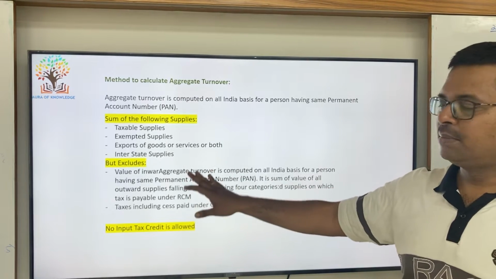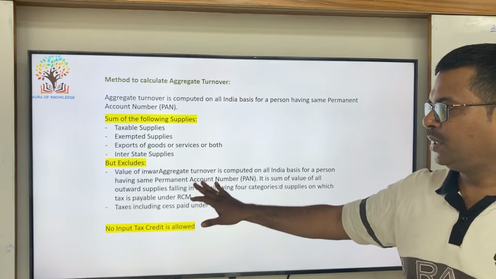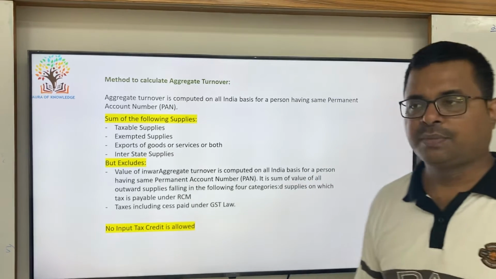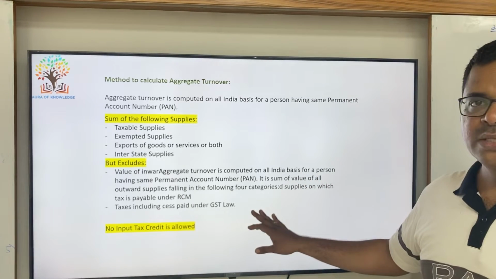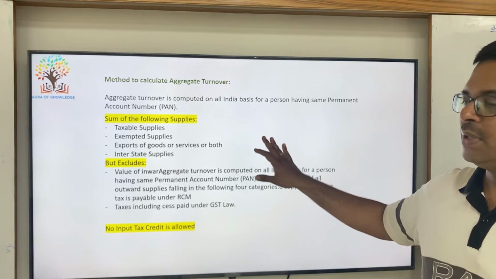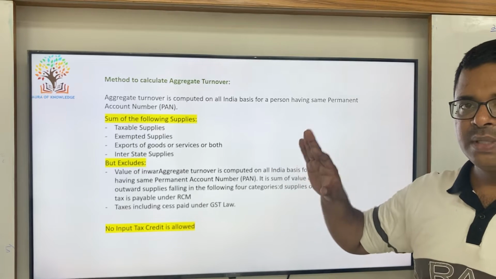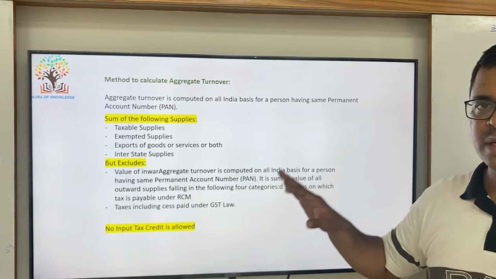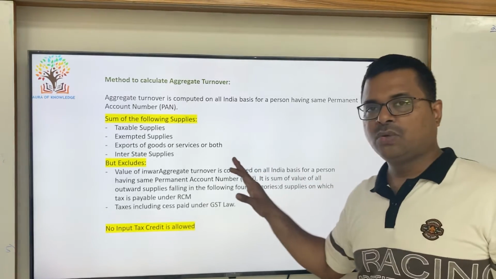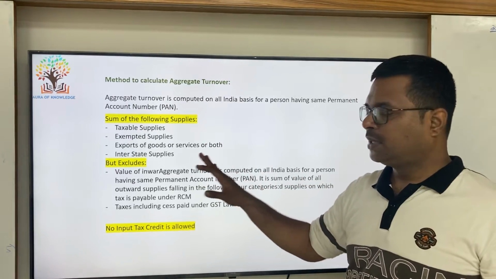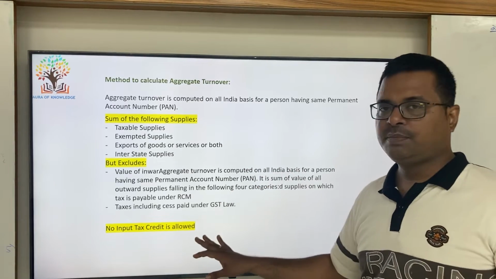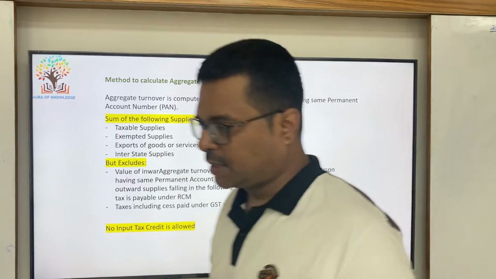That should not be included, so that has to be excluded. And if any taxes or cess is included in those supplies, that also has to be excluded, and check if the turnover in the previous financial year is within the threshold limit of 1.5 crore, then the SSE can opt for this particular scheme. Once he opts for this scheme, he will not be eligible for input tax credit.